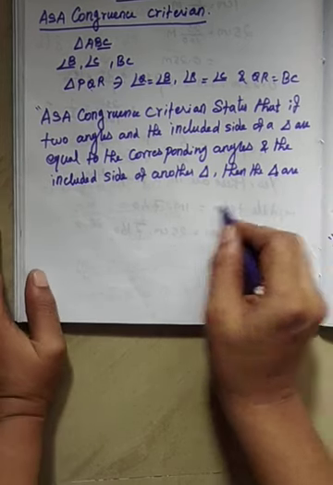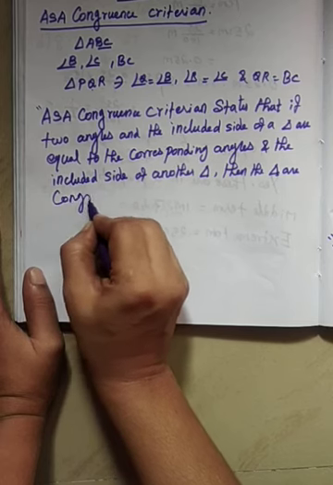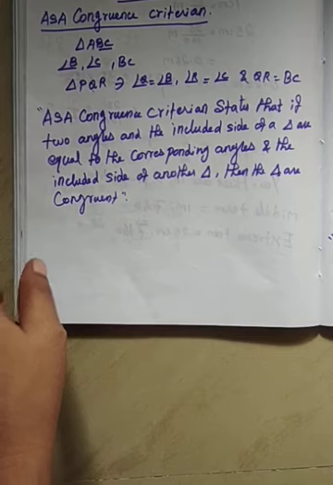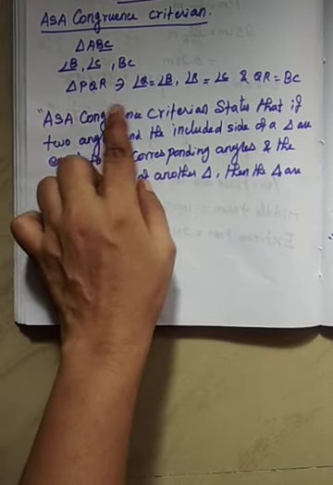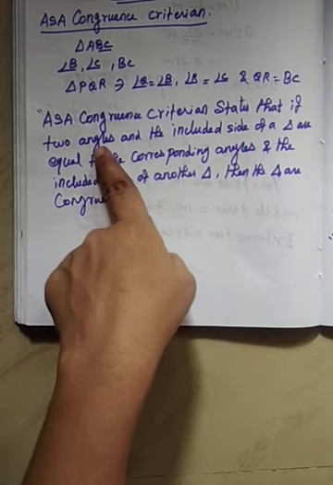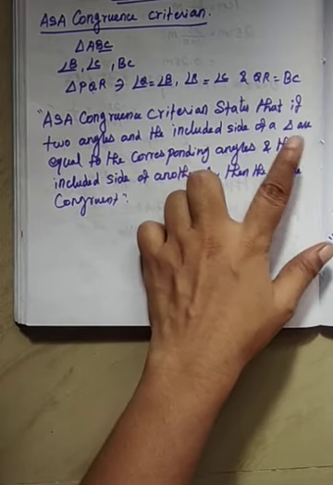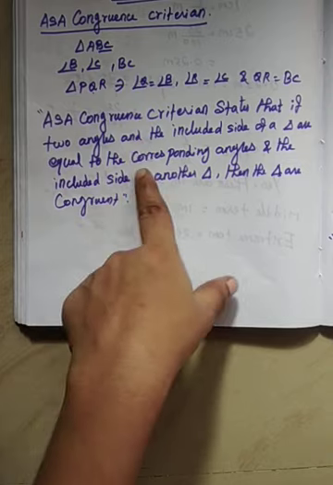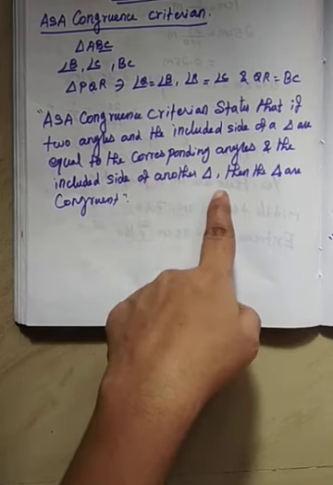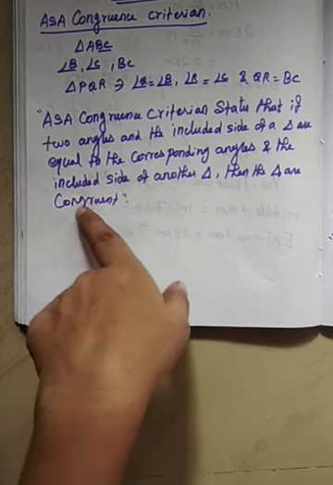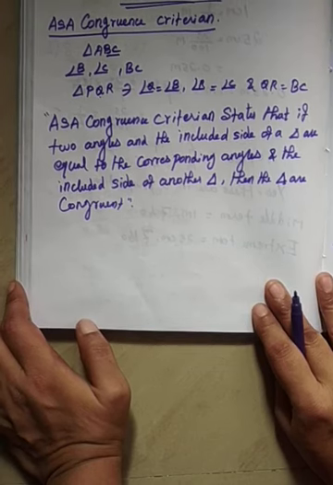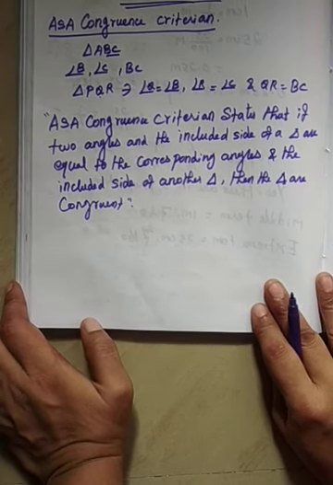Okay, this is the meaning for ASA congruence criterion.